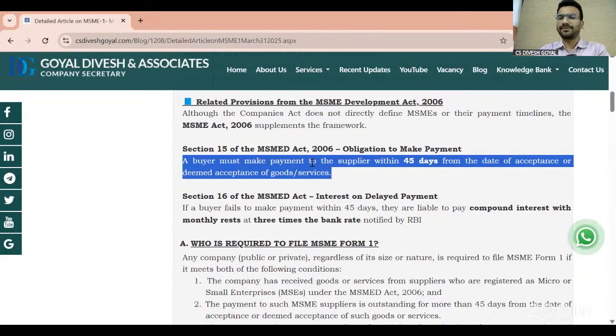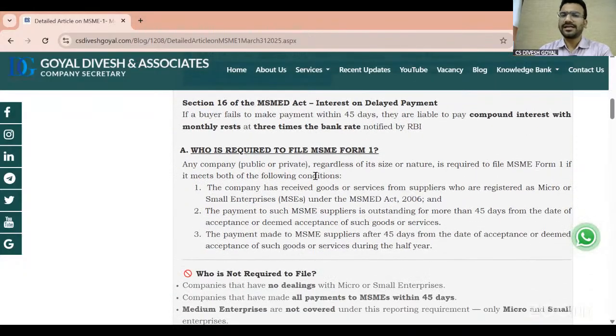So this concept is totally adopted by the Ministry of Corporate Affairs in the MSME 1 form. So let's discuss the first and very important question. Who is required to file the MSME 1 form?